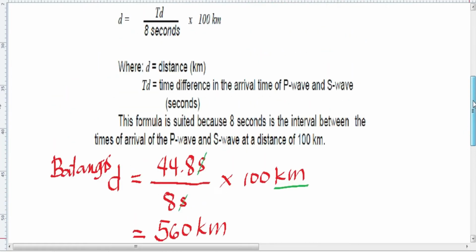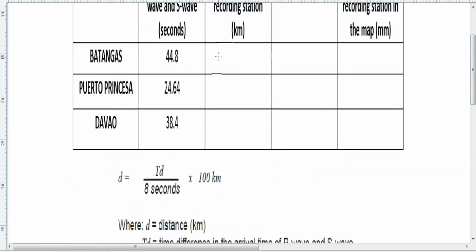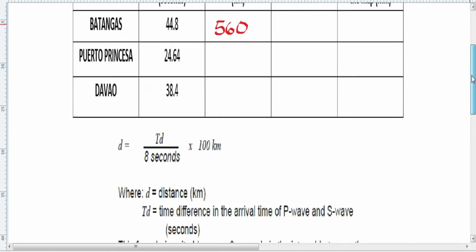So let's write that here in the table. So you have 560 kilometers. So the epicenter is 560 kilometers from the recording station, which is located in Batangas. And then let us repeat the same procedure for Puerto Princesa and Davao.